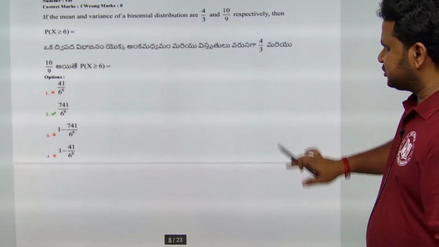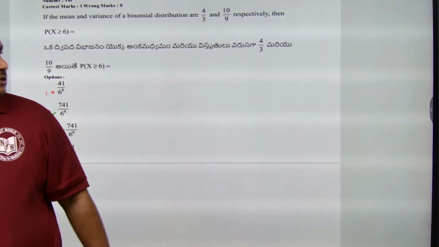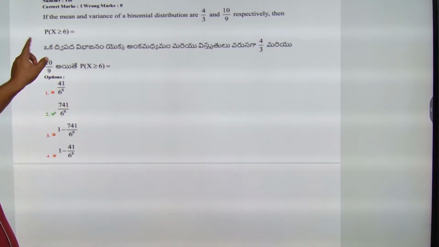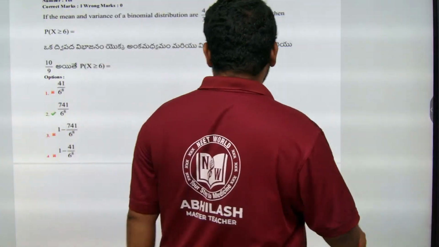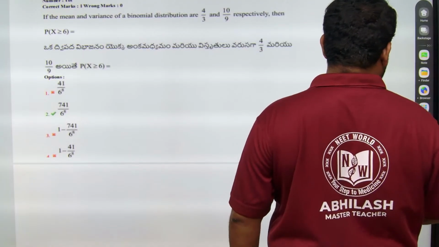This is also based on the mean and variance of a binomial distribution. They are asking about a binomial distribution. The mean and variance of the binomial distribution are 4 by 3 and 10 by 9 respectively. Then they are asking P of x greater than or equal to 6.